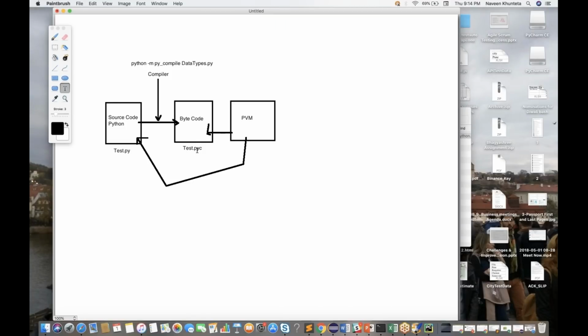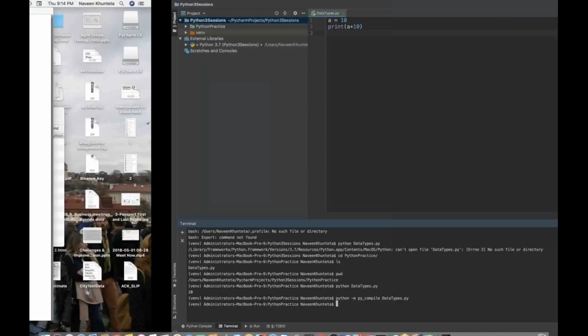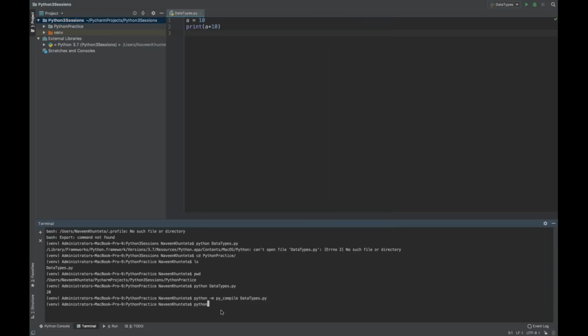The compiler will convert it into .pyc, and then to execute this code you simply write python datatypes.py. Run, and 20 is getting printed on the console, right? Very simple. So this is the concept of the compiler and the interpreter.